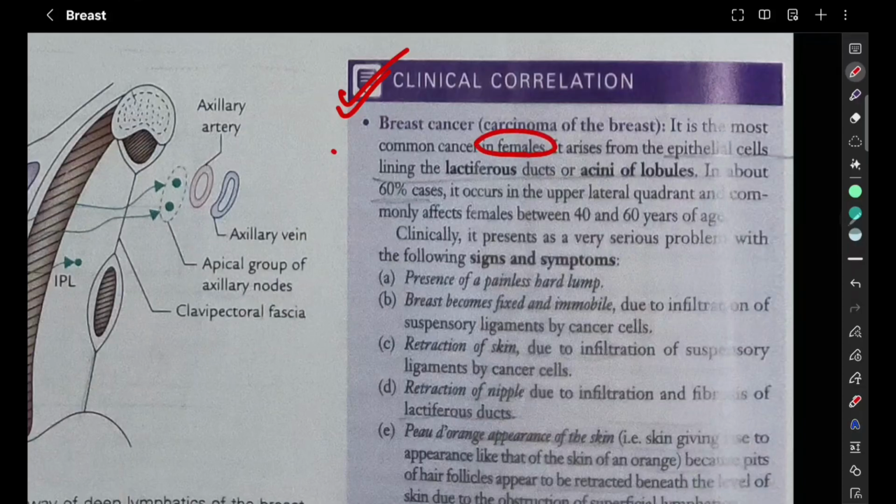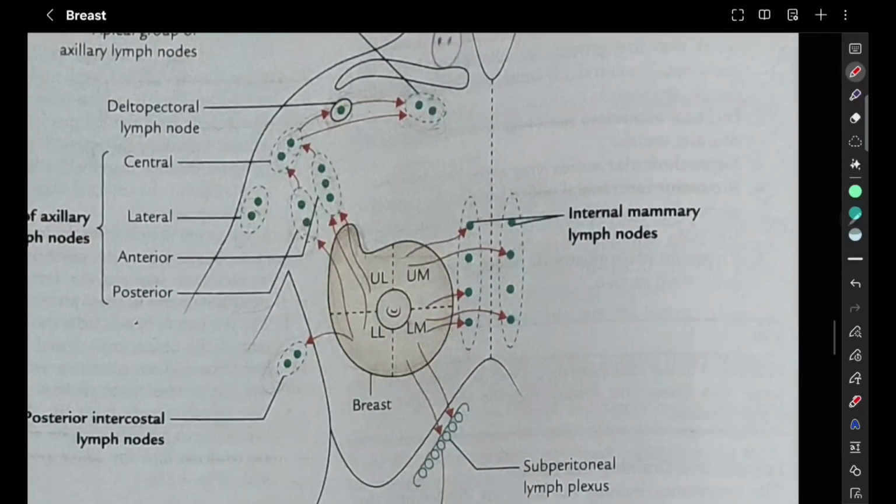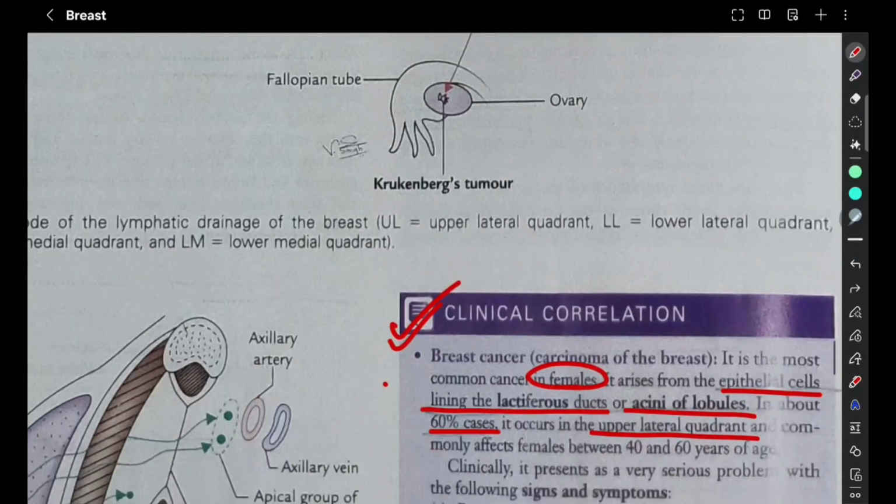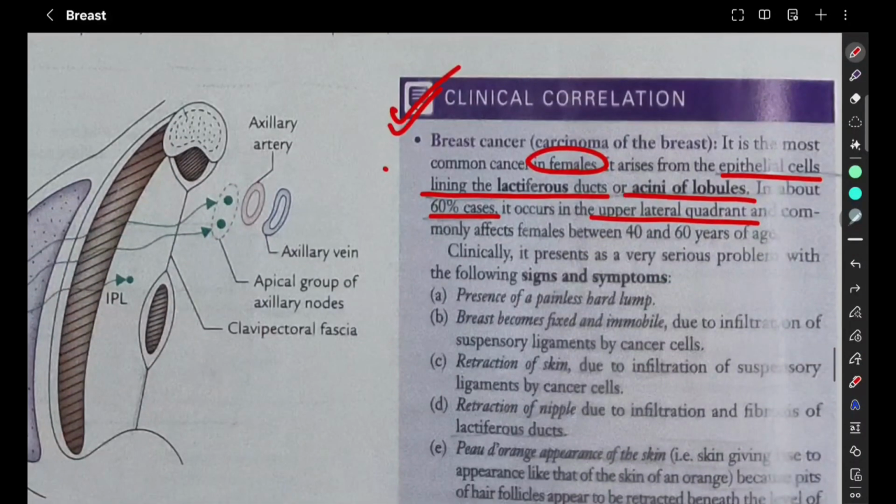It arises from the epithelial cells lining the lactiferous duct or acini of the lobule. In 60% of cases the upper lateral quadrant is more commonly affected, in females between ages 40 to 60. This is the upper lateral quadrant, which is mostly affected.